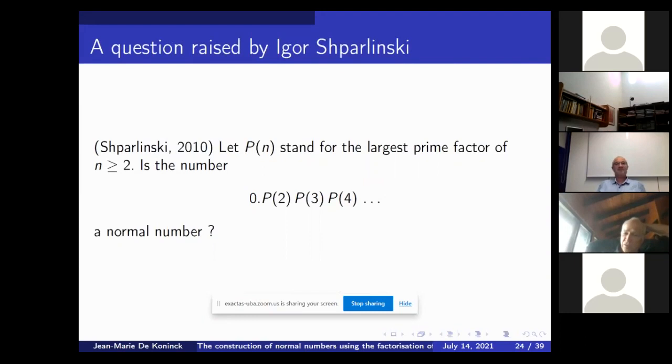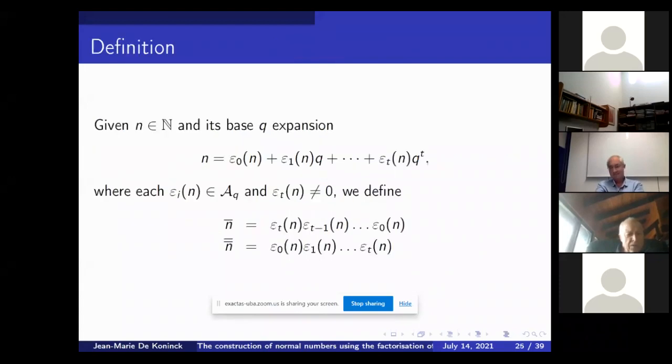Shparlinski raised the question in 2010. He asked, what happens if you take the concatenation of the largest prime factor function, P(2), P(3), P(4), and so forth? Is it a normal number? With Kátai, we proved that it actually is.